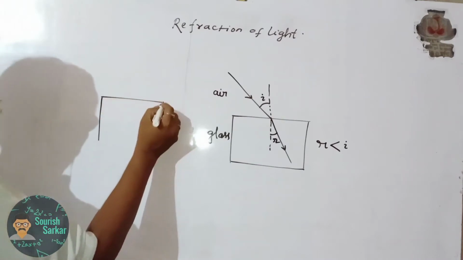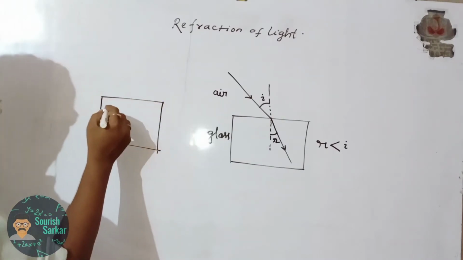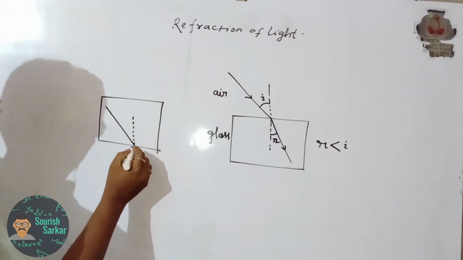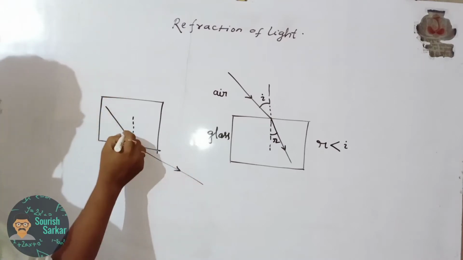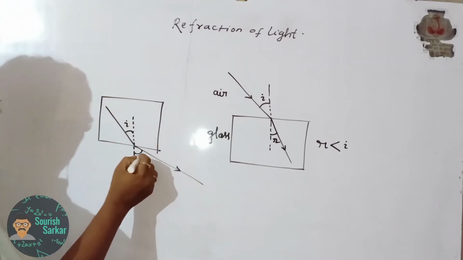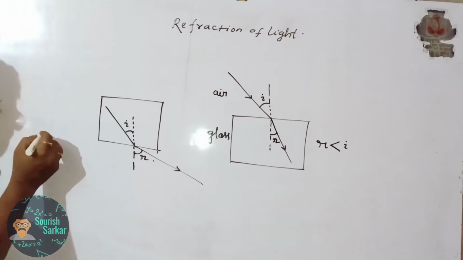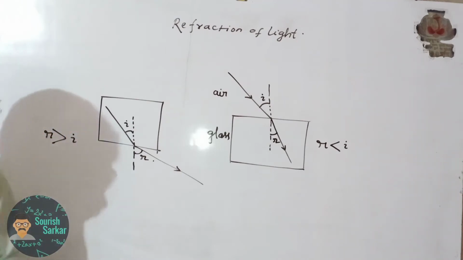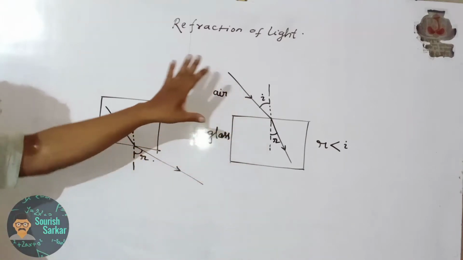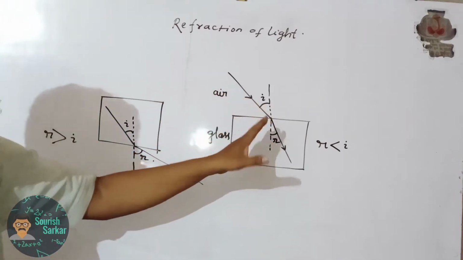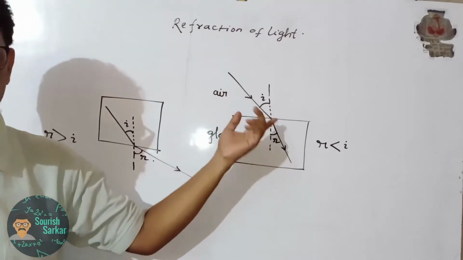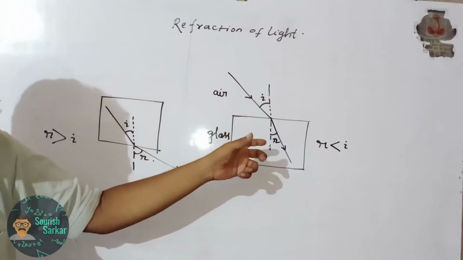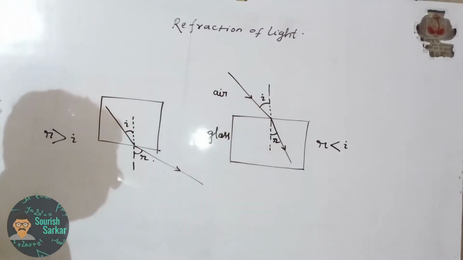But when the light ray travels from glass to air, glass is the denser medium and air is the rarer medium. In such a case, the angle of refraction is greater than the angle of incidence. So we can say that the change or deviation in the path of a light ray when it travels from one transparent medium to another transparent medium is called refraction of light.